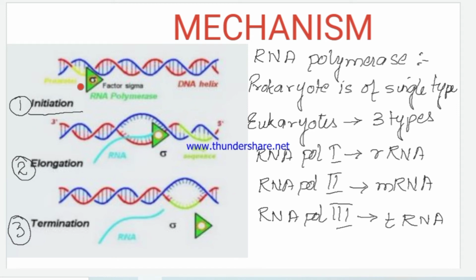The factors also help in binding the RNA polymerase over the DNA template of the transcription unit. The DNA unwinds and exposes the template strand. The binary complex produces a transcription eye or a bubble. So, the DNA separates out and it forms a transcription bubble.